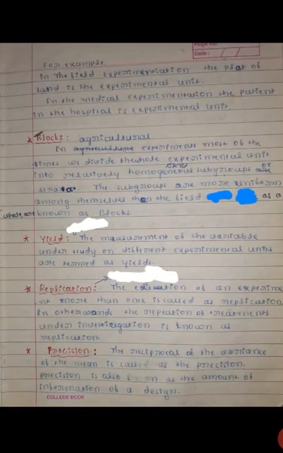For example, in field experimentation, the plot of land is the experimental unit. In medical experimentation, the patient in the hospital is called the experimental unit.